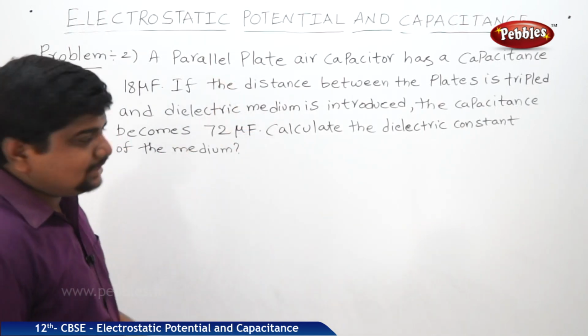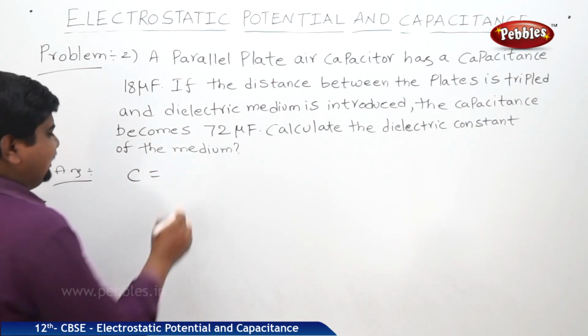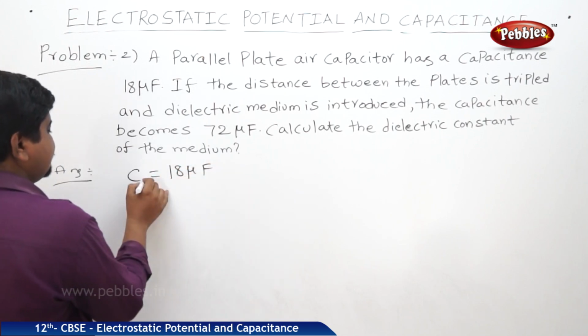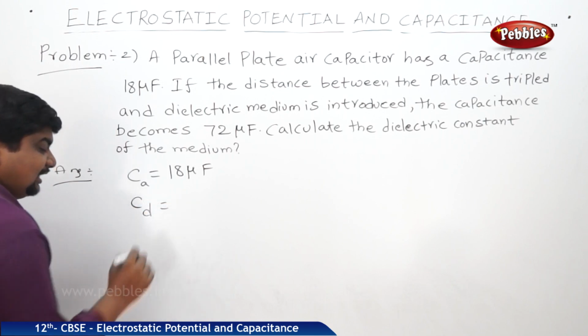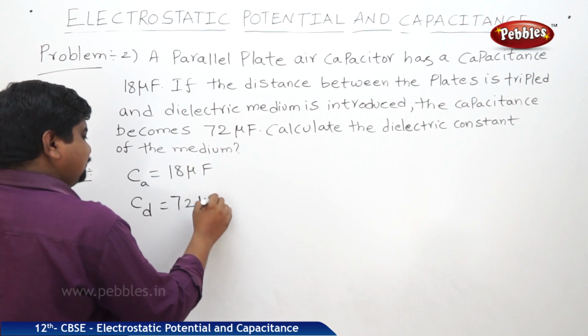Calculate the dielectric constant of the medium. See the cases. Capacitance when air is the medium is 18 microfarad. We can write C a. Capacitance with a dielectric as the medium is 72 microfarad.